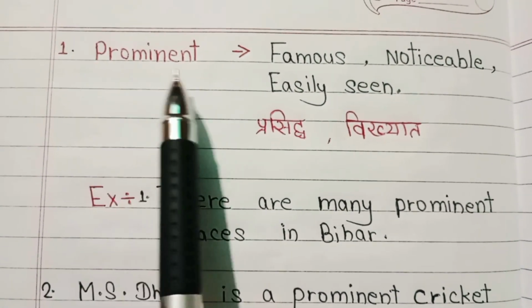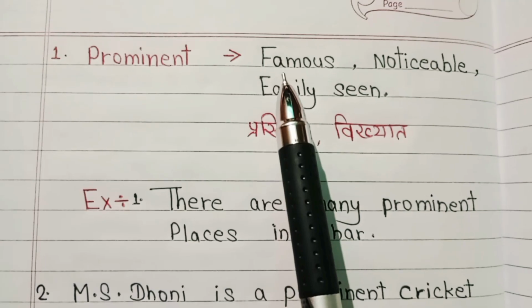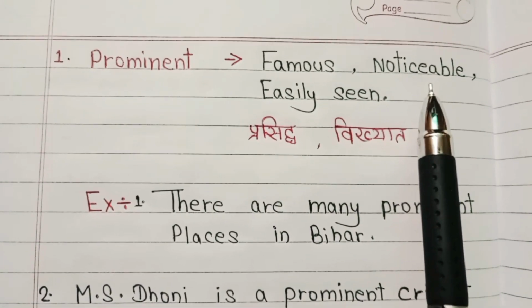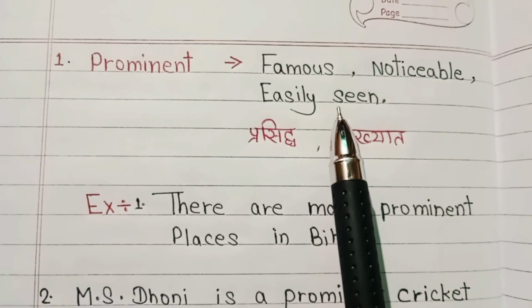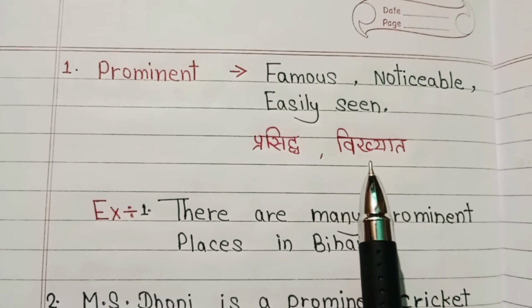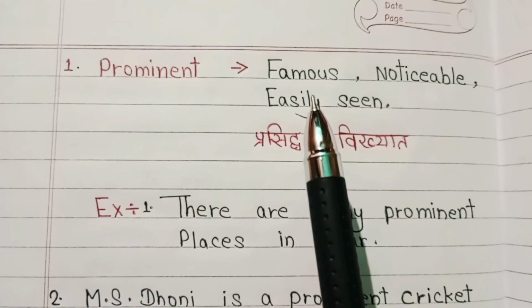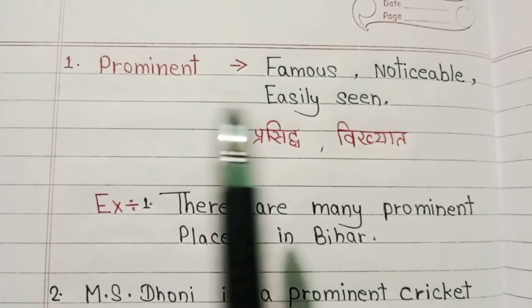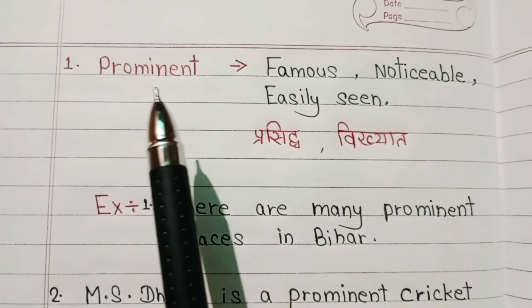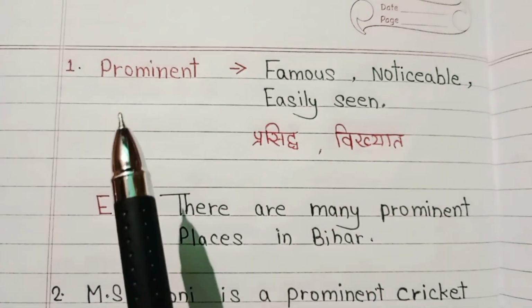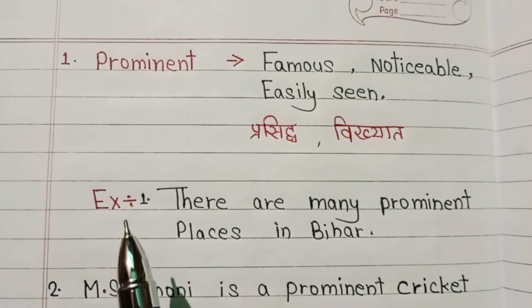First is prominent. Basic words of prominent are famous, noticeable, easily seen. In Hindi, प्रसिद्ध और विख्यात. So we will replace these basic words with this advanced one, which is prominent. Let's see the example.